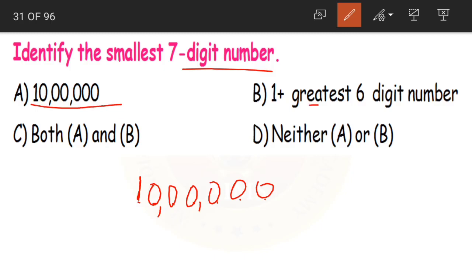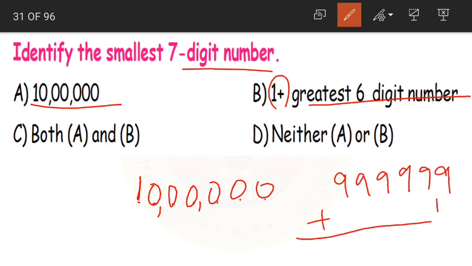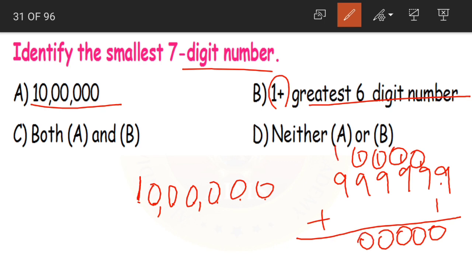But how can we get the smallest 7-digit number? If you remember, the greatest 6-digit number plus 1. The greatest 6-digit number is 6 nines. Now when we add 1, 9 plus 1 is 10, again 9 plus 1 is 10, and lastly 9 plus 1 is 10. What will we get?